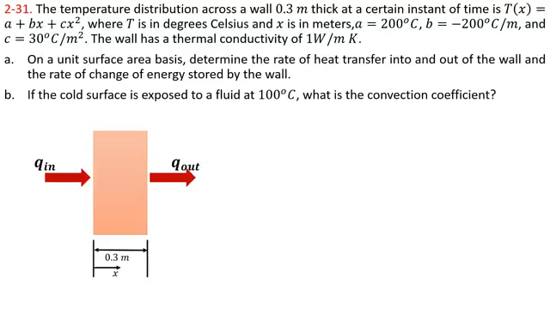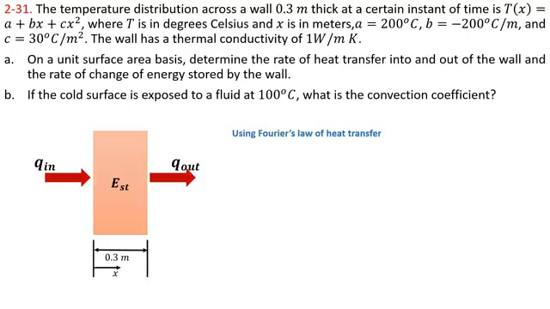You can take Q in from the right side and Q out from the left side, but I have taken Q in from the left side and Q out from the right side. If there is a difference between Q in and Q out, the difference will be stored by the wall as energy stored.